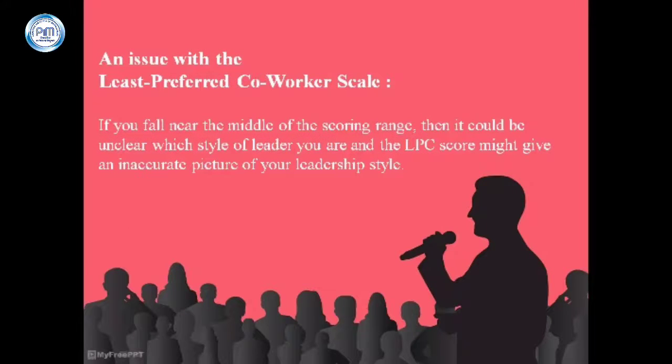Second, there is also an issue with the least preferred coworker scale. If you fall near the middle of the scoring range, then it could be unclear which style of leader you are. The LPC scale only has about 50% reliable variance. This means that, according to the criticism, the LPC scale may not be a reliable measure of leadership capability.